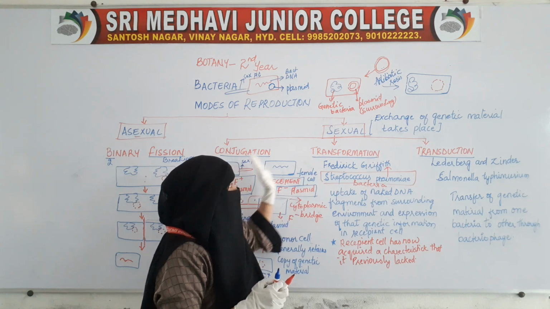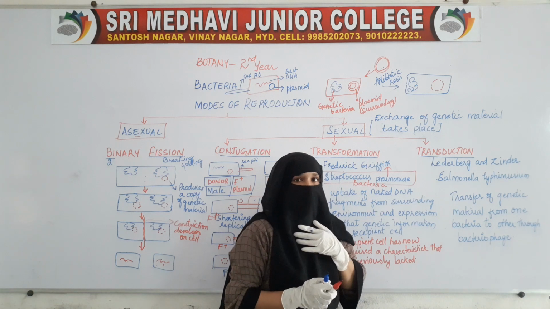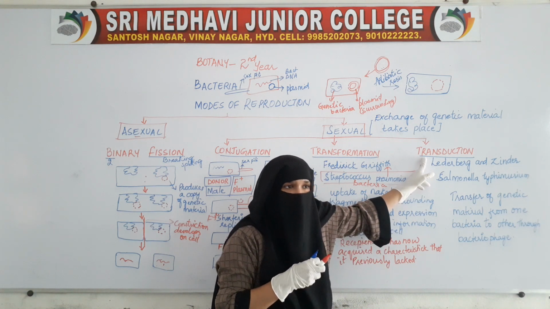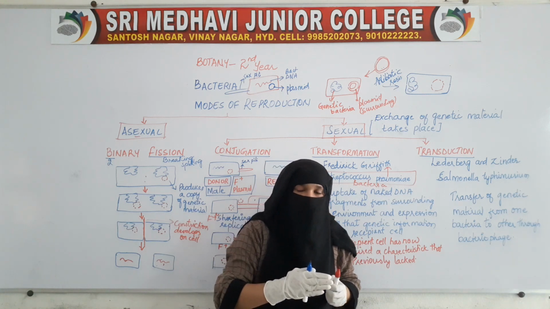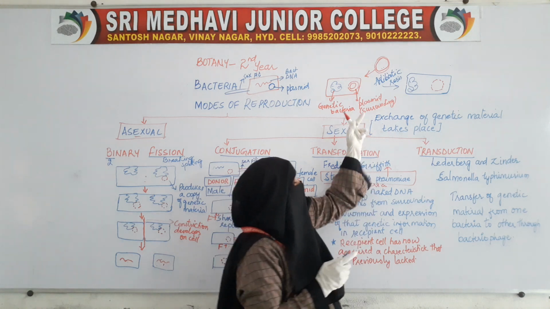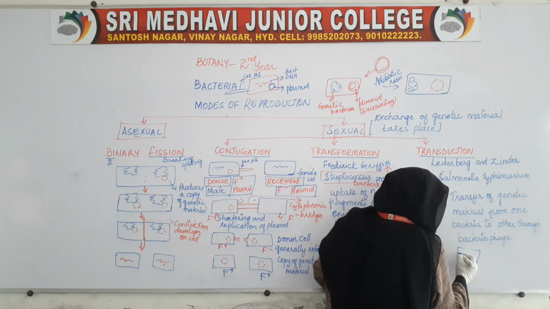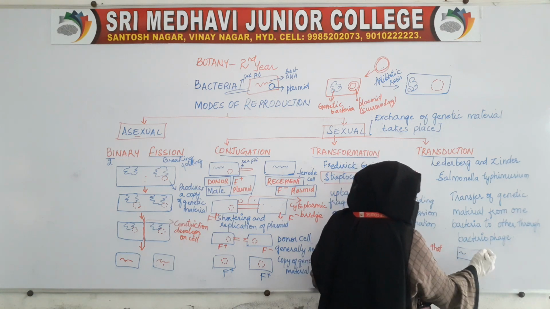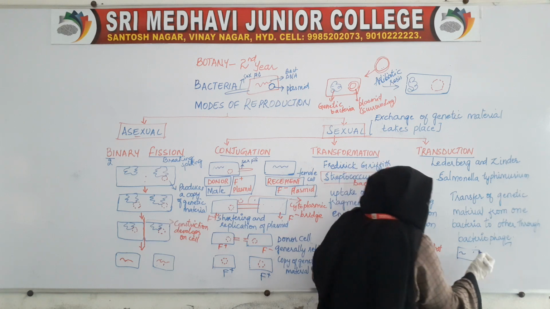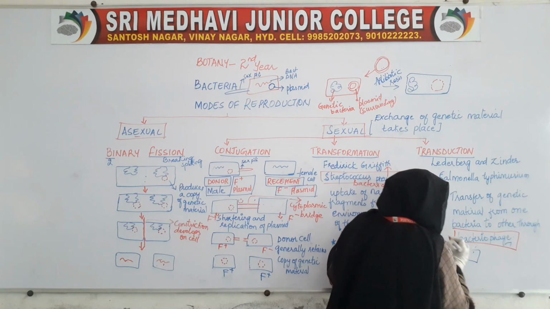Now conjugation, transformation. The last method of sexual reproduction is transduction. In this also, genetic material from one bacteria is transferred to another bacteria. For example, this is one bacteria. Now genetic material from another bacteria is being transferred with the help of this bacteriophage.